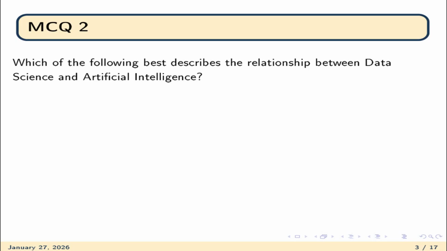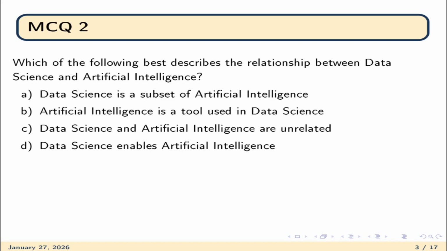Question number 2. Which of the following best describes the relationship between data science and artificial intelligence? Data science is a subset of artificial intelligence. Artificial intelligence is a tool used in data science.